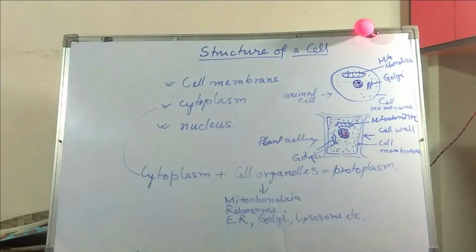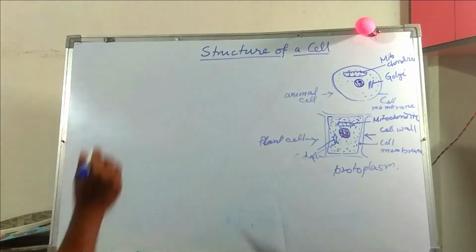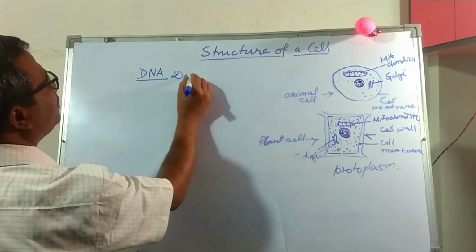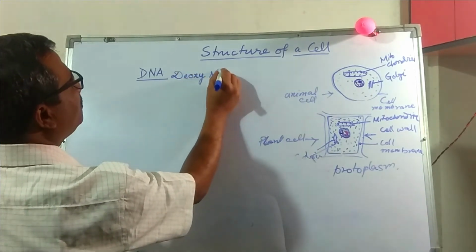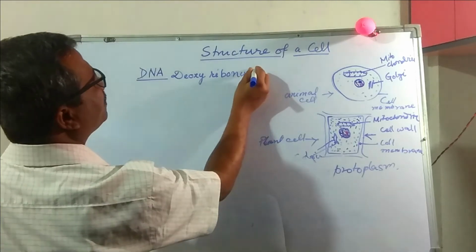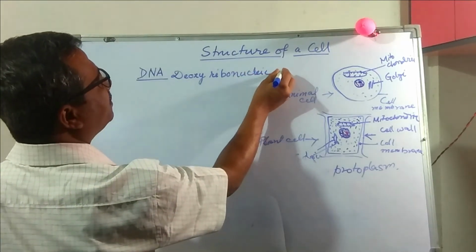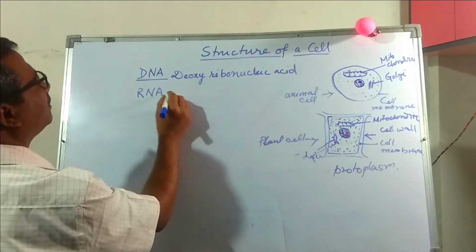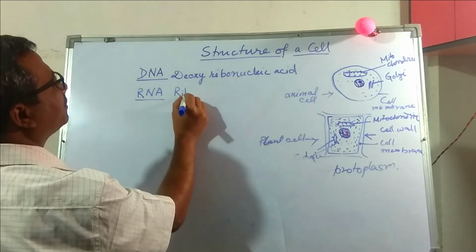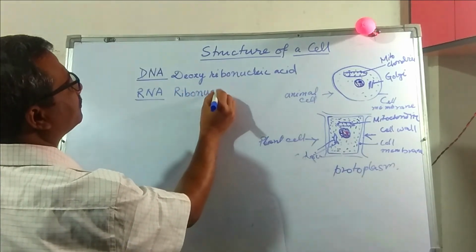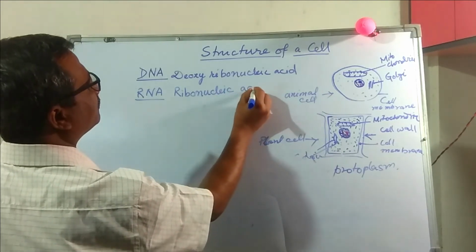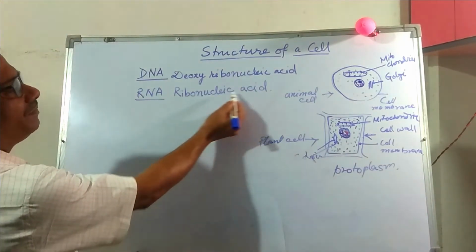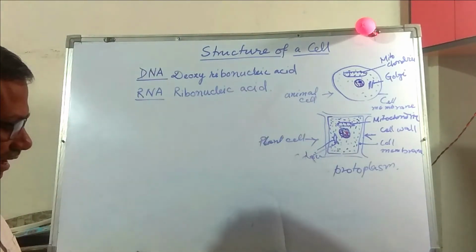The full form of DNA is deoxyribonucleic acid, and RNA is ribonucleic acid. Coronavirus is an example of an RNA, ribonucleic acid, virus.